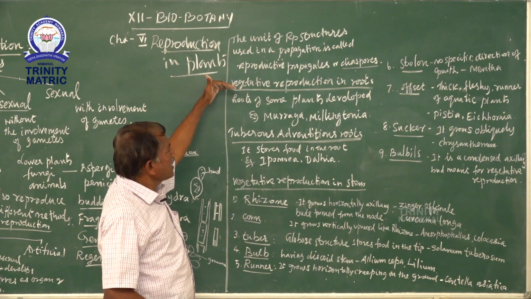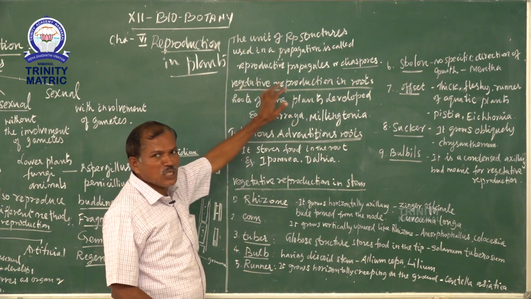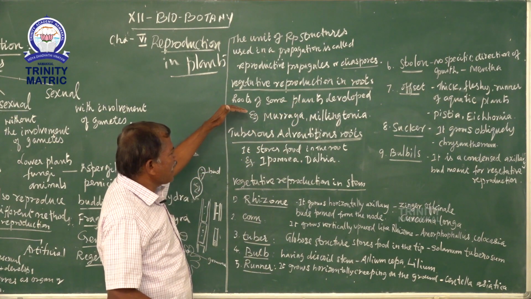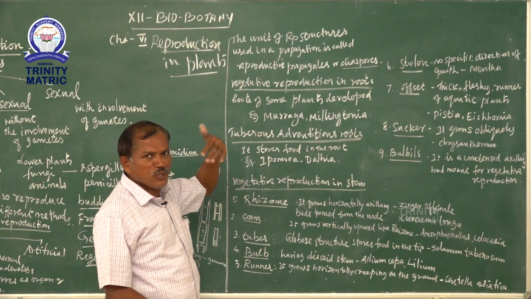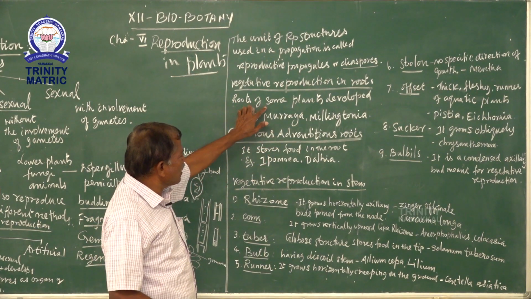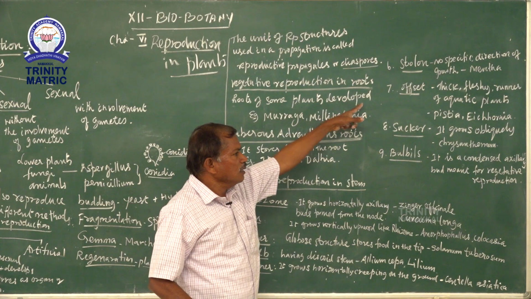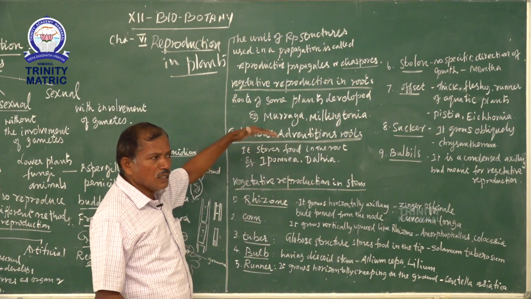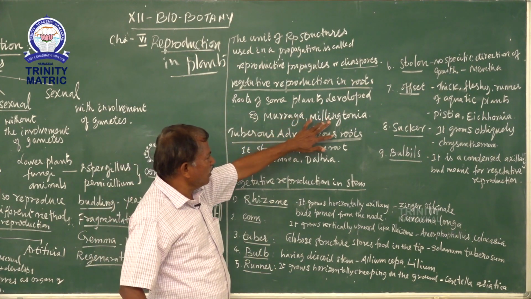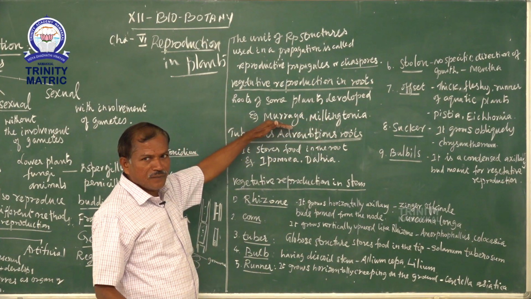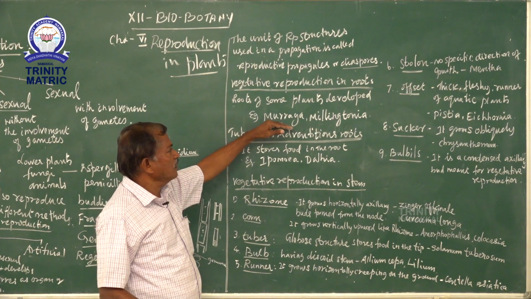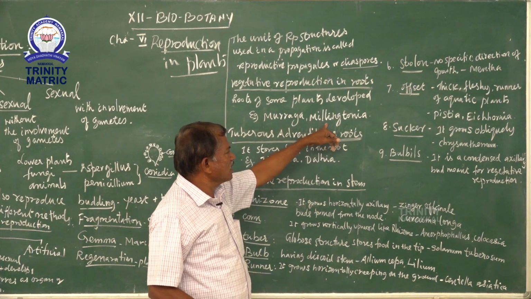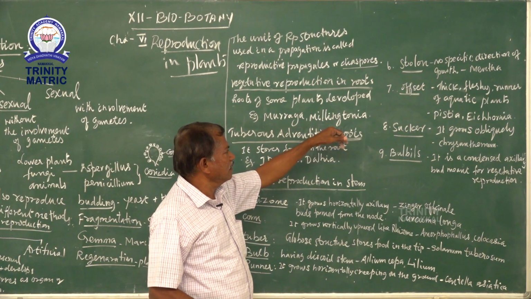Next one: what is meant by vegetative reproduction in a root? The roots of some plants develop into new plants. This is called vegetative reproduction in roots. For example, Murraya and Millingtonia. Murraya is the curry leaf, which we use as a condiment every day in our homes. And Millingtonia is called Maramalligai in Tamil.